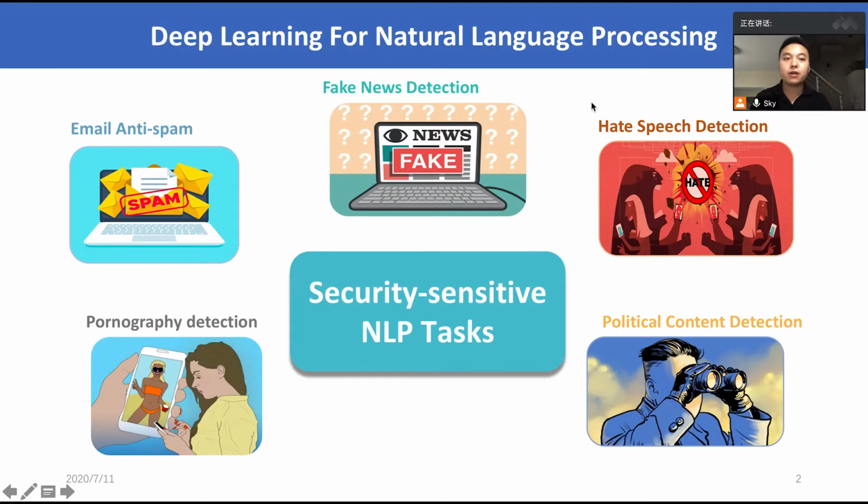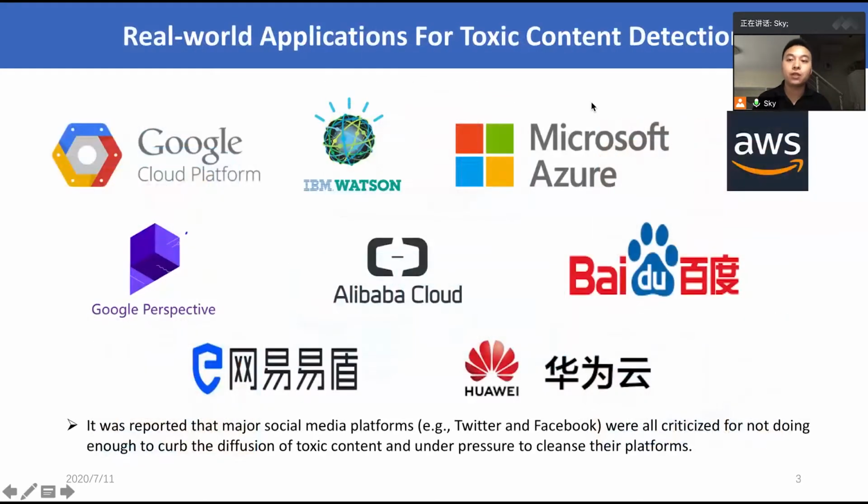In recent years, deep learning-based techniques have achieved great success in many tasks, even including security-sensitive tasks, such as toxic content detection. Due to its impressive performance, many companies have developed automated toxic content detection systems to replace time-consuming and laborious manual censorship for curbing the diffusion of toxic content on their platforms.